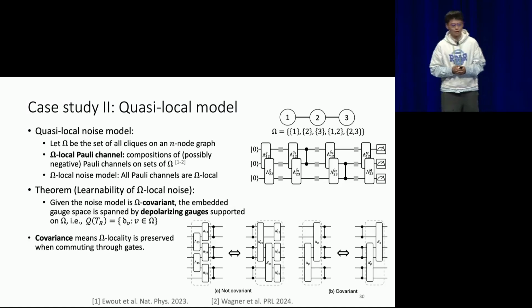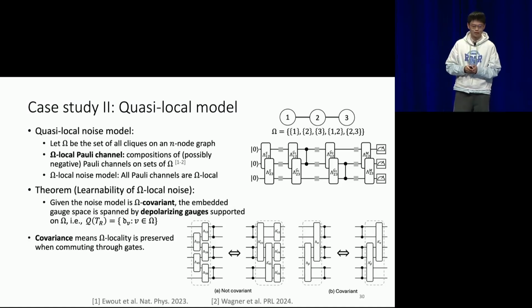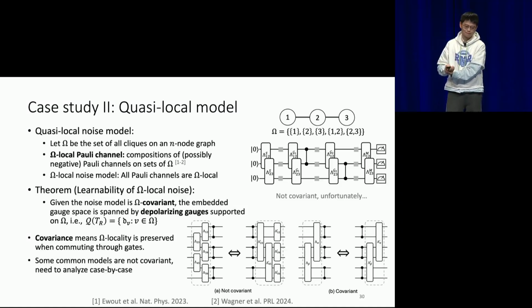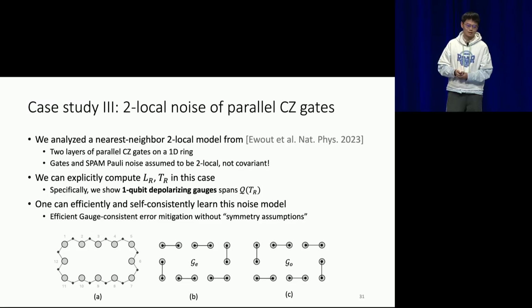What do I mean by covariant? This is a little bit annoying, but that basically means that if you assume there's a noise decomposition of your Pauli noise before the gate, and you commute it through the Clifford gate, it still satisfies the same locality constraint. If this is satisfied, then I will call it a covariant noise model. But in many cases, what people use is actually not covariant, like in this example. But for those cases, I just want to show that we have some case-by-case analysis.